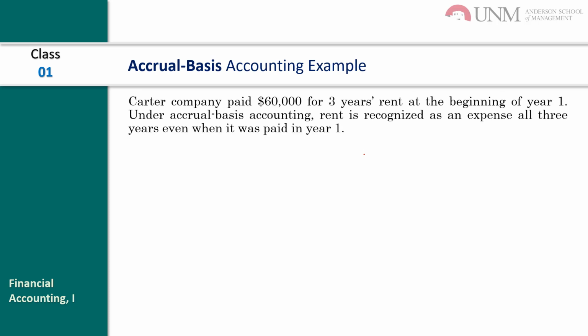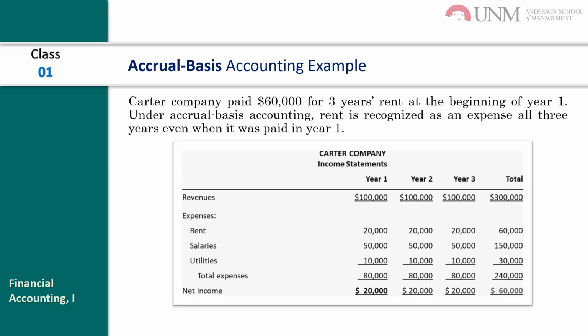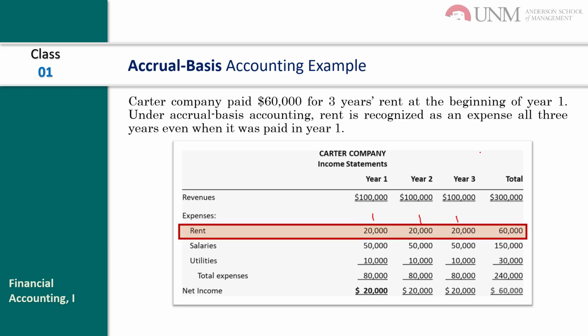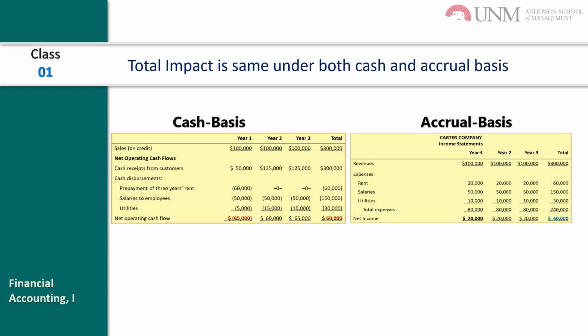Now let's go to the accrual basis of accounting. For the same transaction, we split the 60,000 over the 3 years, 20,000 each year. This is the basic difference between accrual basis and cash basis of accounting. But the net result is the same. At the end of the third year, the total impact is 60,000.